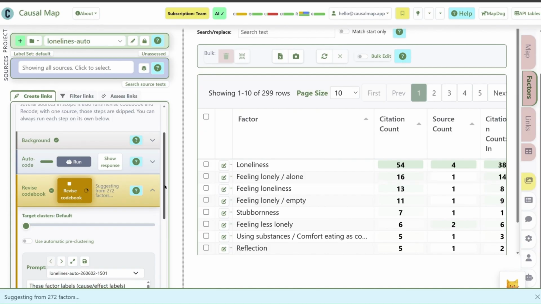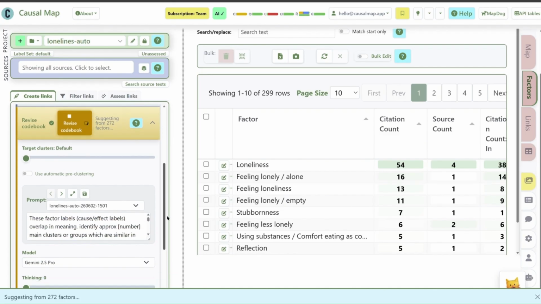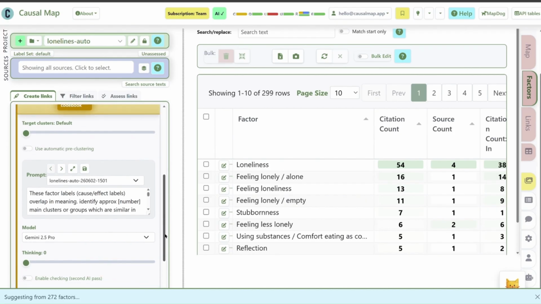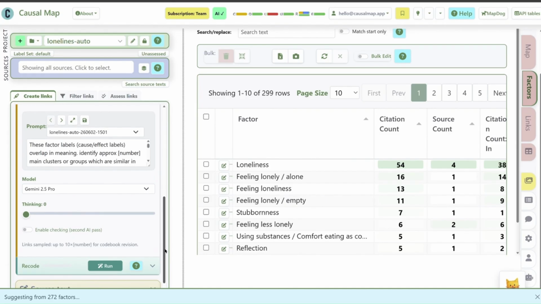So it's saying I've got 272 factors. That's nonsense. Obviously, some of these overlap in meaning. So I'm going to try to find a common set of labels which might cover them all. And it's going to come up with however many we set, in this case as a default number, depending on the number of labels. It's going to find this set of common labels, and then it's going to do yet another piece of work where it takes these common labels and then recodes each of the original raw labels into the common ones.